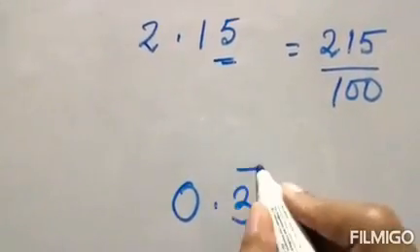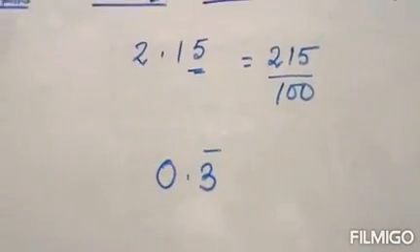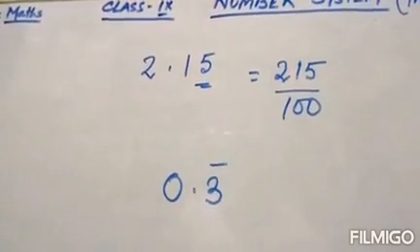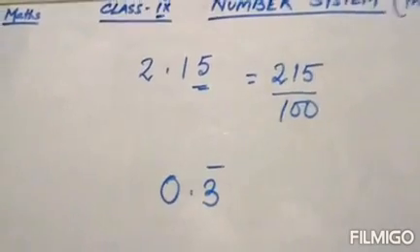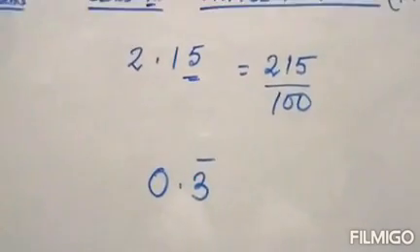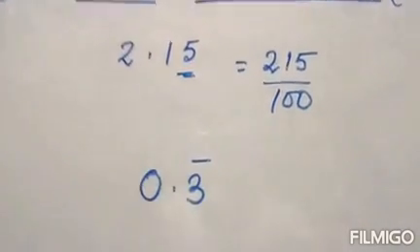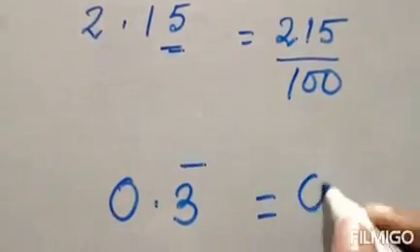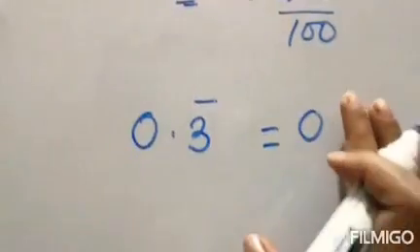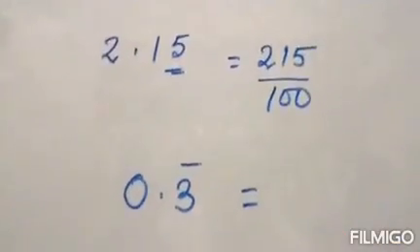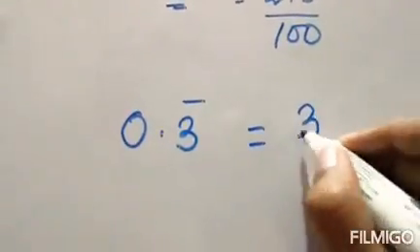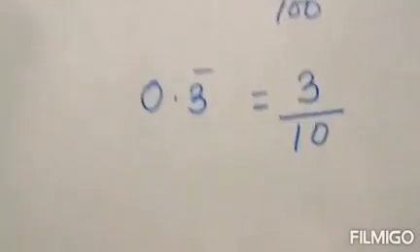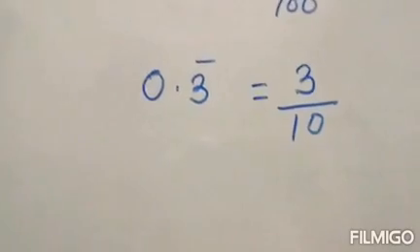But if I give you a number like 0.3 with a bar on the top, and ask you if this is a rational number, you will say yes, it is rational, and you can convert it by the same process, like 3 by 10. If you say 3 by 10, will it be correct?